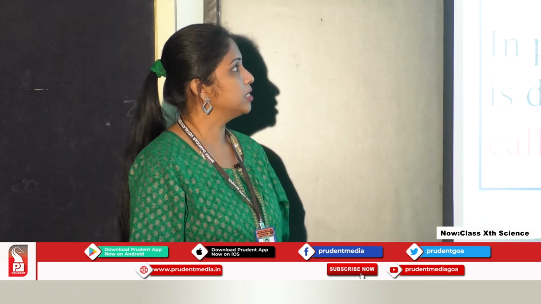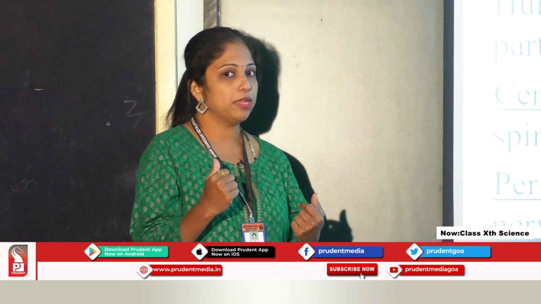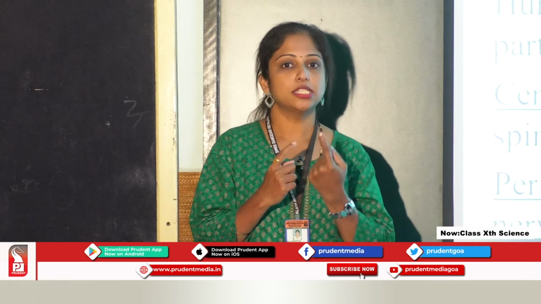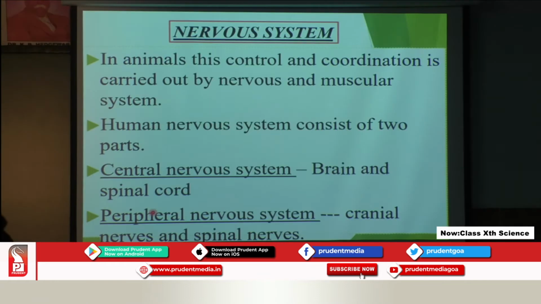So now let us first see the nervous system. In animals, this control and coordination is carried out by the nervous and muscular system. Now why muscular system? In the previous slide where I showed you a dog chasing a man, your eyes sense a danger and your leg muscles have to move. Only then will there be a proper response to the stimulus. So there has to be proper coordination between the nervous and the muscular system. That is why the muscles are also important here.